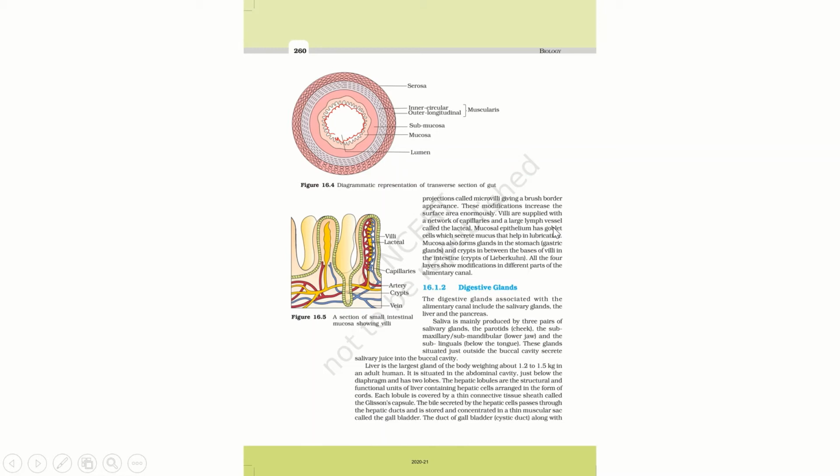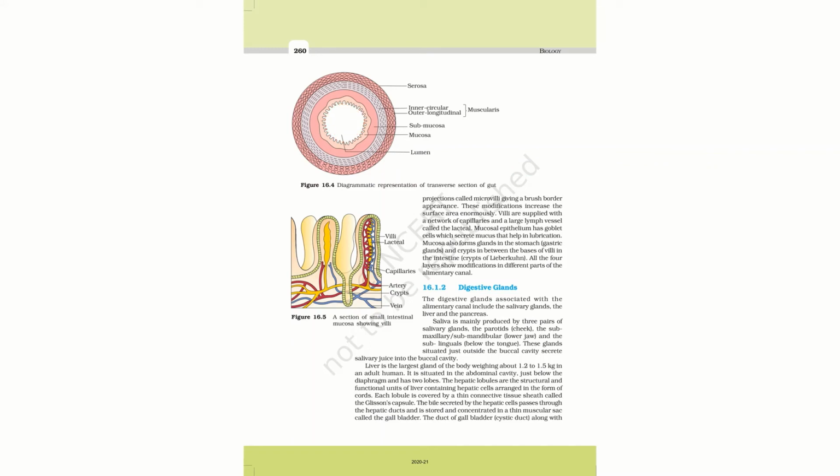Now the mucosal epithelium has goblet cells which secrete mucus. Mucus secretion helps in lubrication that avoids friction, and the mucosa also forms glands in the stomach, which are the gastric glands, and crypts in between the bases of the villi in the intestine, which are the crypts of Lieberkühn. Crypts basically help in repairing the base of the villi. They keep on repairing the epithelial tissue of the villi bases, or we can also say that they help in replenishing the epithelium of the villi bases, and the villi help in increasing the surface area.